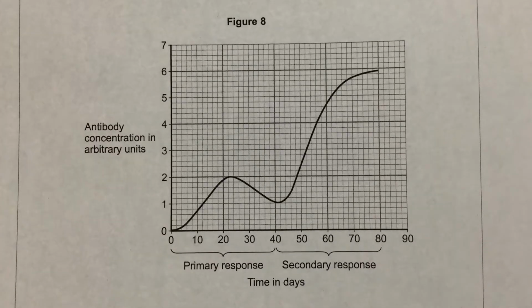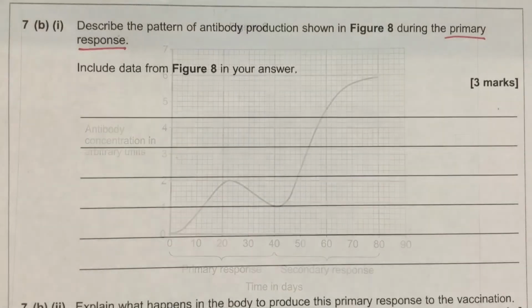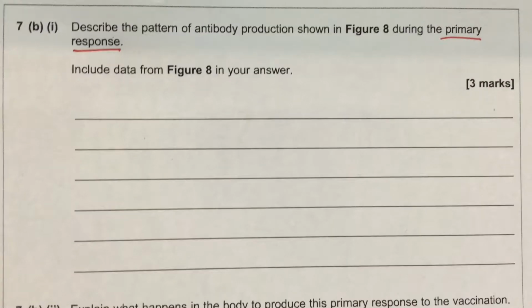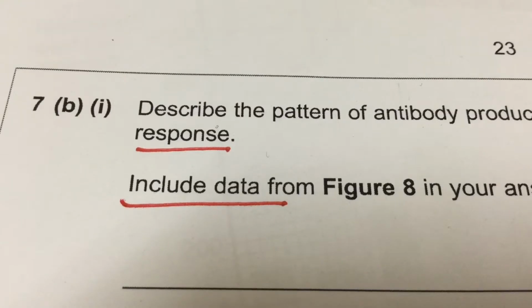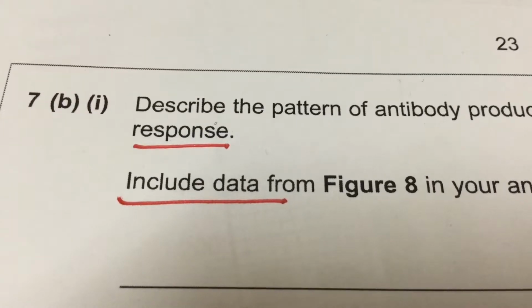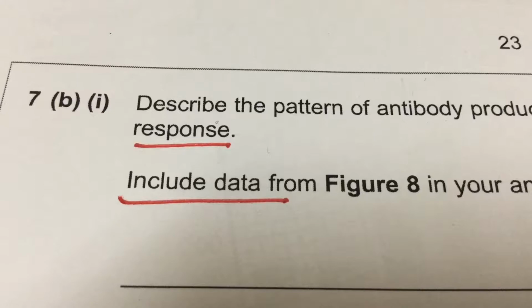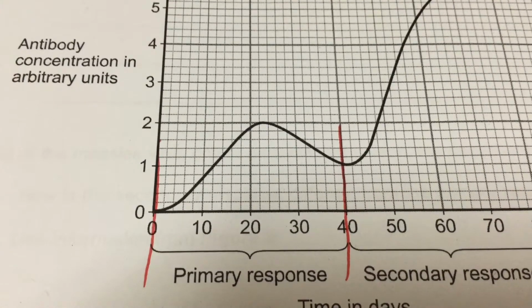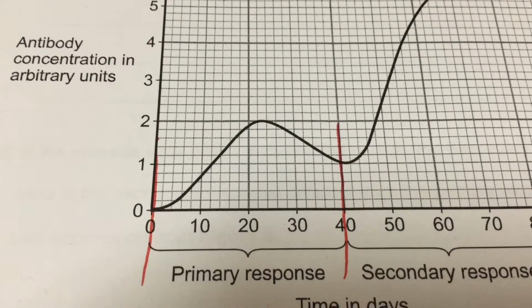So if it tells you to include data, you need to include some data, put some figures in there. Also, it only asks about the primary response, so there's no point banging on about the secondary response. Let's look at the graph of the primary response once again. So all we're being asked to do is to describe a shape. We can see it goes up, it goes down.